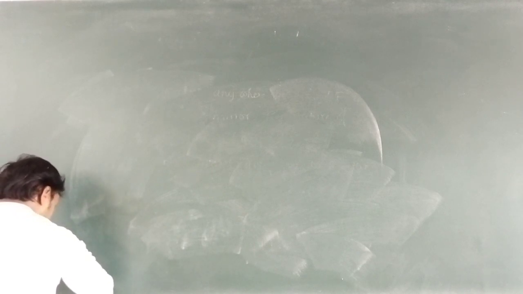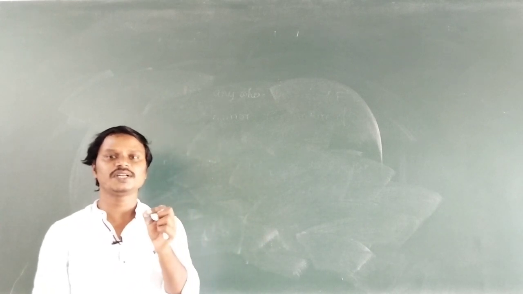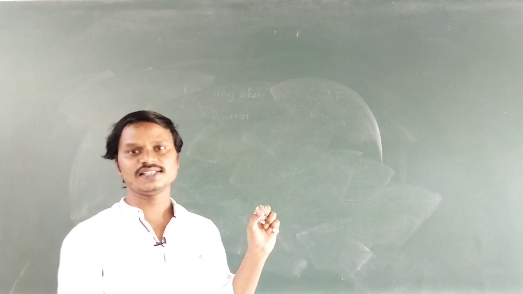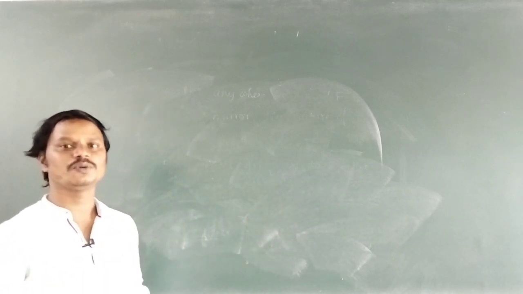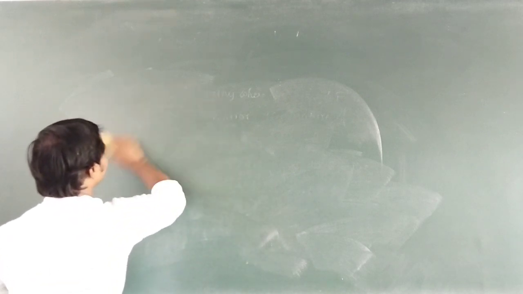And one more thing, remember, in case of concave mirror, when is the nature of the image formed by concave mirror virtual and erect? Only when the object lies in between F and P, means principal focus and pole. Next one, the formation of image by convex mirror.